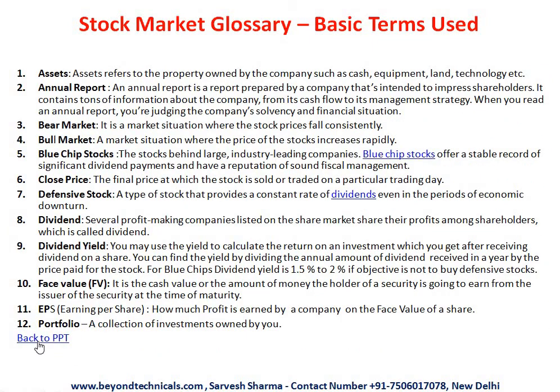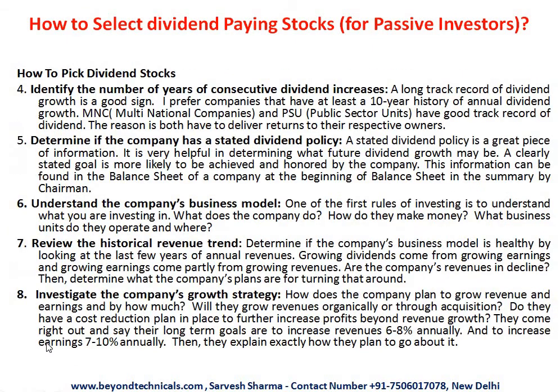Going back to the presentation, now we are at step number 4. The fourth step is how we identify years of consecutive dividend increase. I have shown you that case, Ashok Leyland, how consecutively that company was increasing its dividend from 45% to 150% over the last 5 years. So you have to look for these kinds of stocks. The next step is to determine if the company has stated a dividend policy. I have already discussed this with you. When you look at the balance sheet, you will try to find out whether the chief of that company, the MD or chairman, has stated something related to dividend. If he has said something related to dividend, you will get a good piece of information.